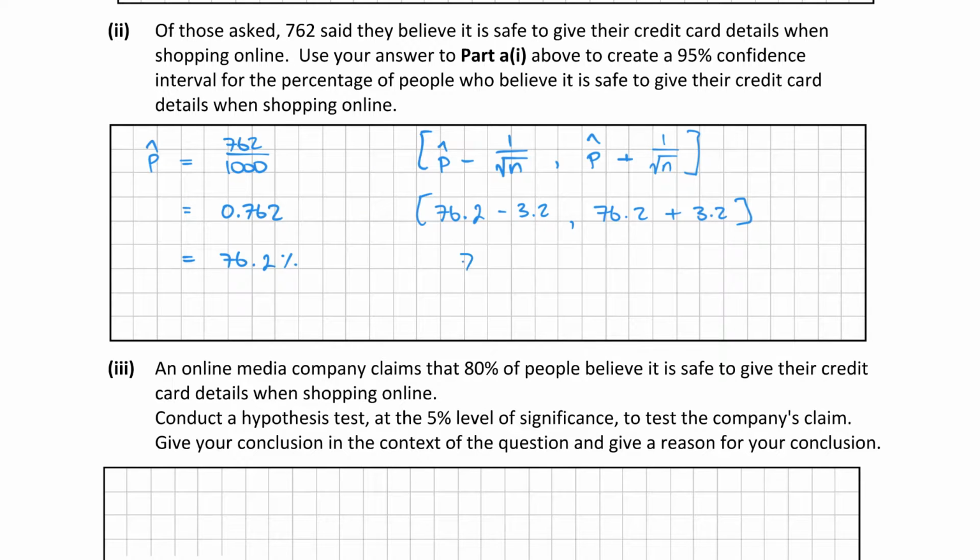So 73 and 79.4. That just tells us the limits. So our confidence interval, if we were going to write it out in another way, we could say that 73 is less than or equal to mu, which is the average, which is less than or equal to 79.4%. And that there was worth 5 marks.